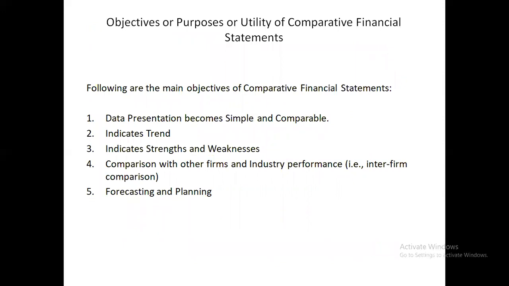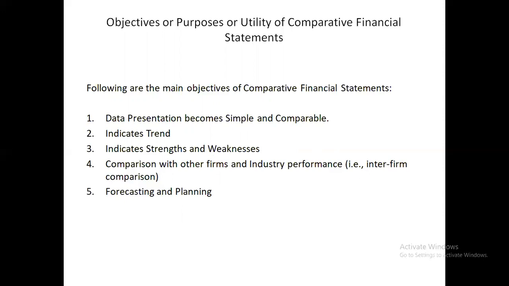Now what are the objectives? Number one, data becomes simple and comparable. Number two, it indicates the trend: what is the trend going on, whether the items are increasing or decreasing. It also indicates the strengths and weaknesses of the enterprise with respect to liquidity, profitability and solvency. Next is comparison with other firms and industry performers.